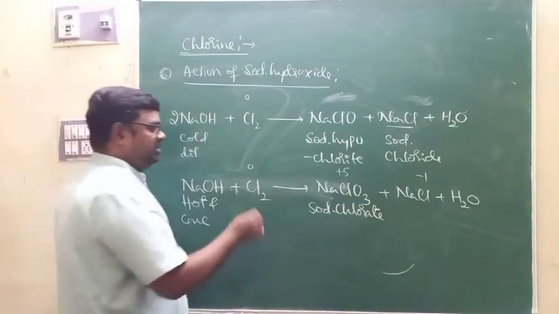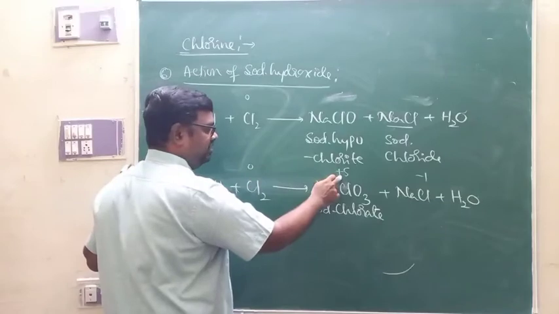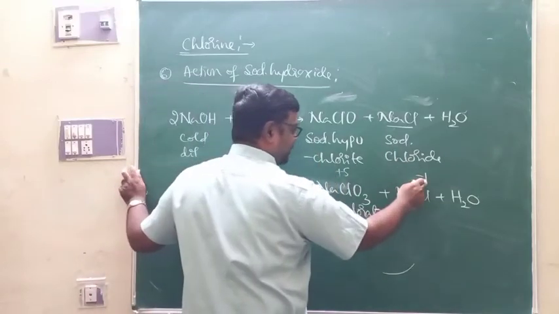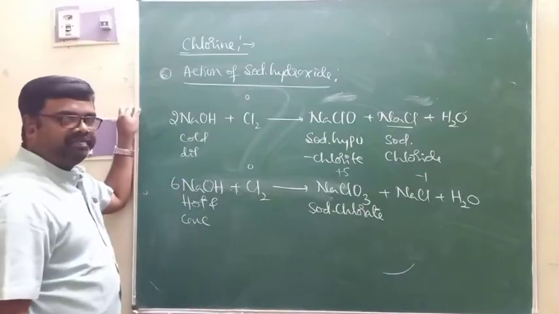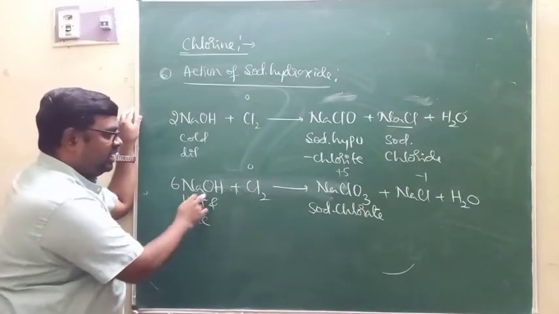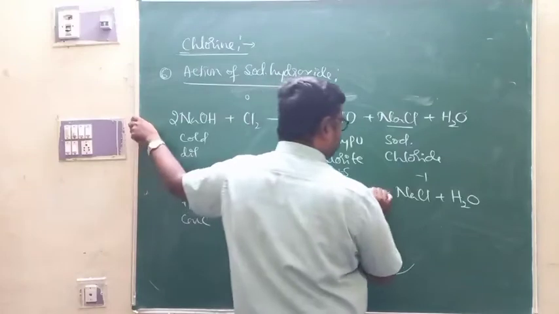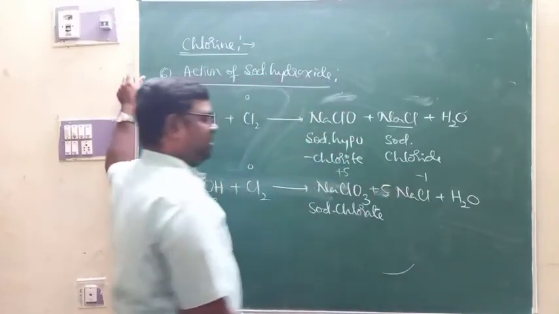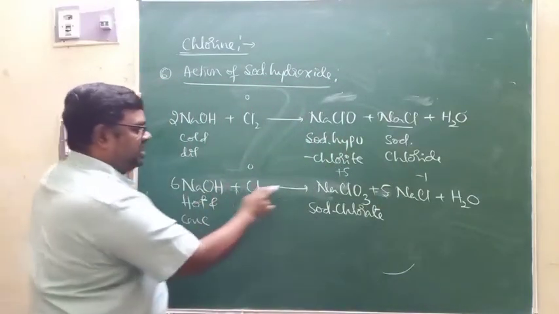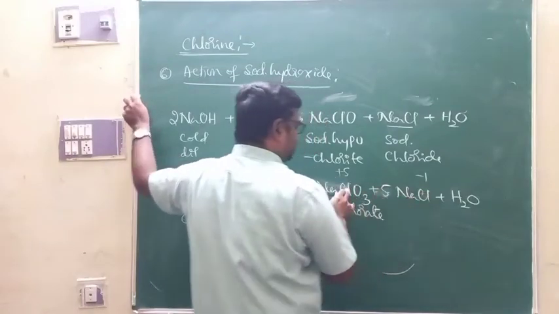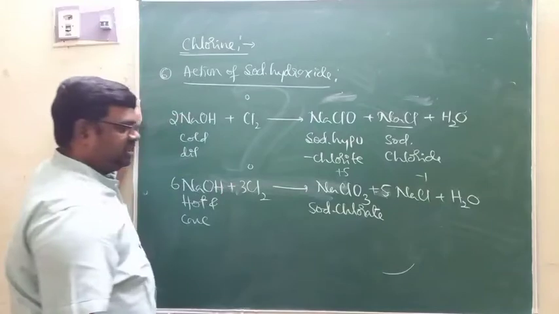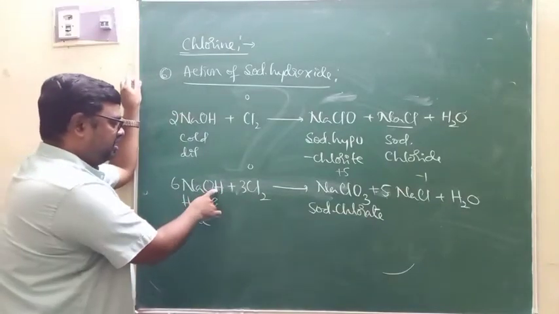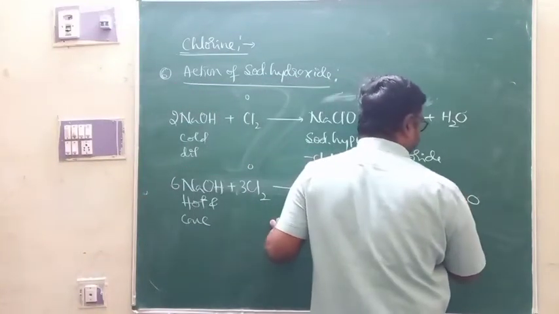One more example for a disproportionation reaction. Now look at the change here. 0 becomes +5, a change of 5. 0 becomes -1, a change of 1. Total change is 6. Multiply here. Balance: 5 NaOH, therefore it is 5 NaCl. When we make 6 Na here, and 1 Na here with 5 NaCl, chlorine becomes 6, therefore it is 3Cl2. Here hydrogen is 6 and here there are 2, therefore it is 3H2O.